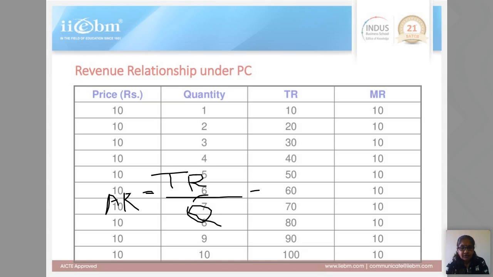Now, if you want to calculate price, how do you calculate total revenue? Total revenue is price multiplied by quantity. Can we say, therefore, that price is equal to total revenue divided by quantity?